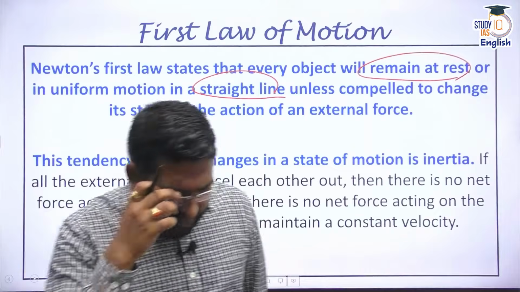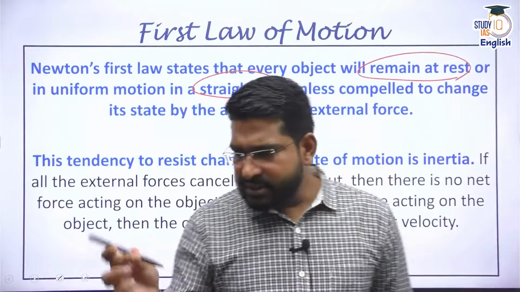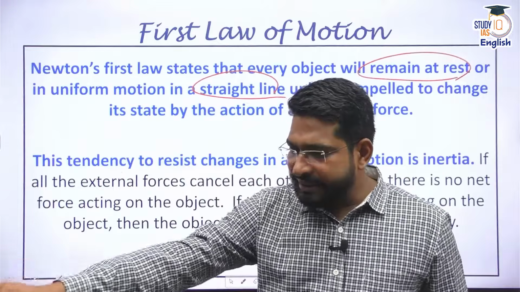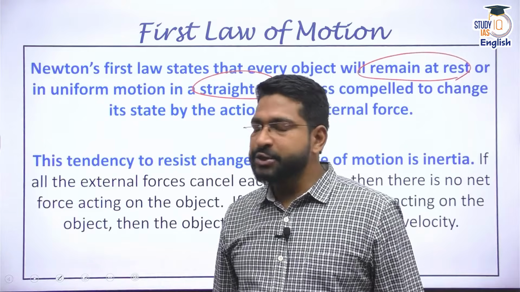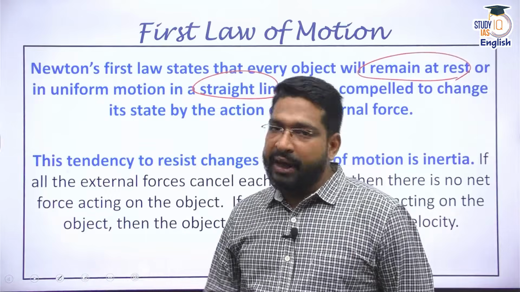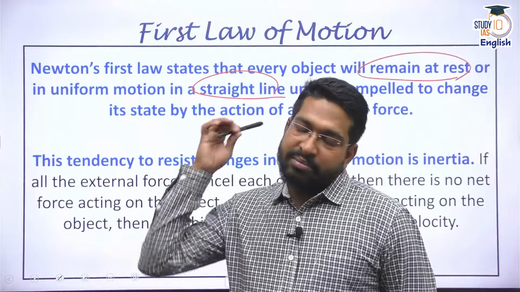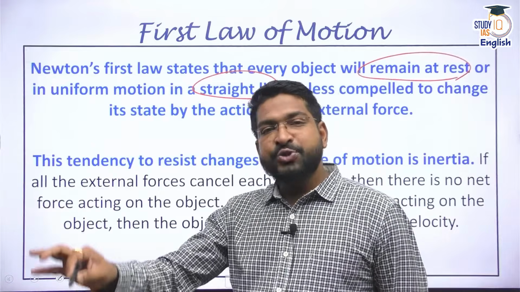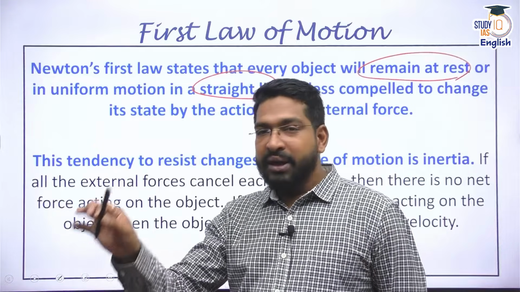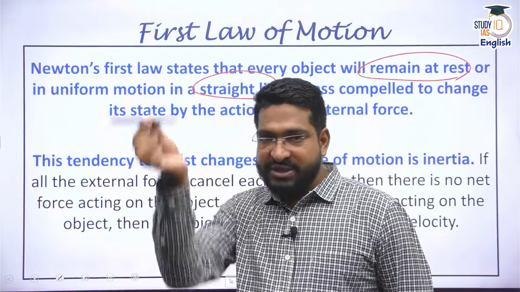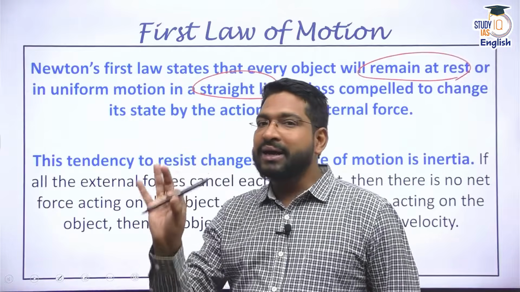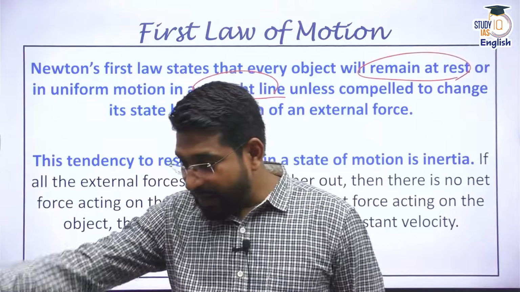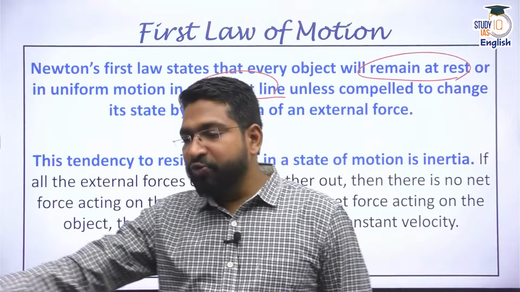The best way to understand the first law of motion is this: I simply keep this particular pen on the table. I've left it. I come tomorrow, the pen is there. I come the day after tomorrow, the pen is there. I come after a month, the pen is still there. Why? Because balanced forces are acting on it. It's basically its weight and the gravitational force acting on it, and it is at rest. It will remain at rest until I apply some force and pick it up, or move it to another position.